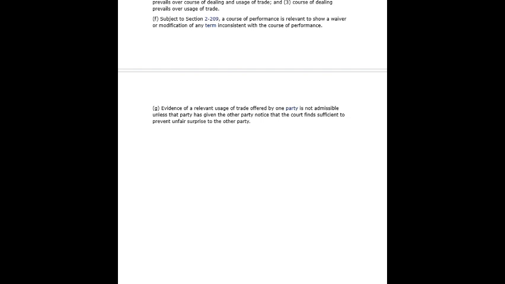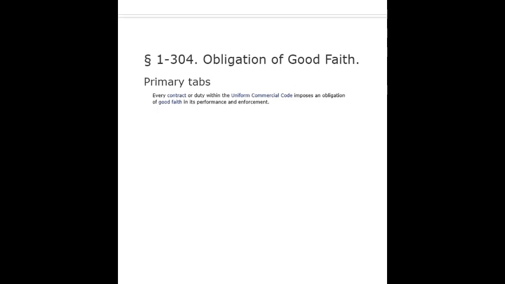A course of performance is relevant to show a waiver or modification of any term inconsistent with the course of performance. G. Evidence of a relevant usage of trade offered by one party is not admissible unless that party has given the other party notice that the court finds sufficient to prevent unfair surprise to the other party.